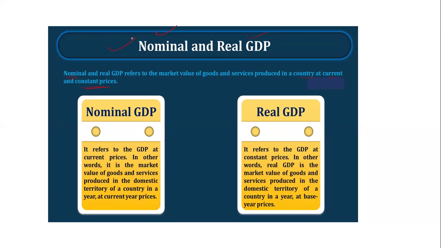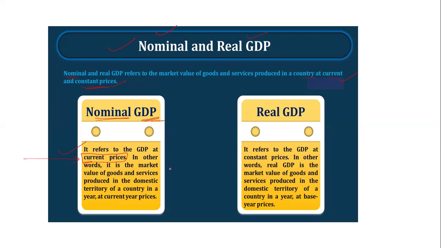For the goods and services produced in the country, it is on the current price and it is on the constant price. So now see, the nominal GDP refers to a GDP at current price. Nominal GDP is always calculated on the current price we have right now, so in that current price the GDP is calculated. So that is a nominal GDP.